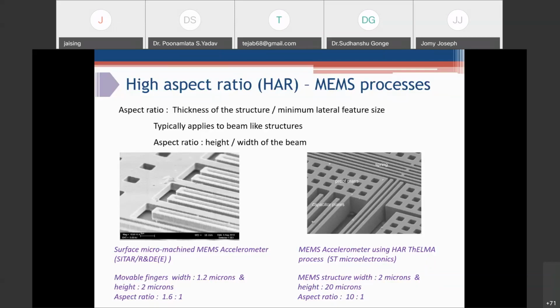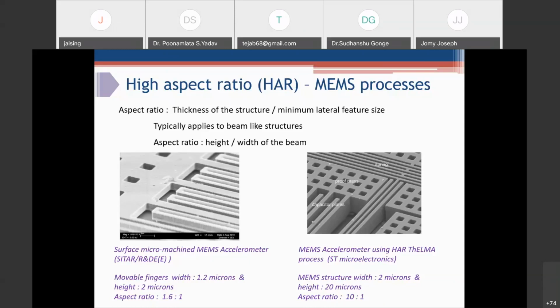For example, the accelerometers or gyros which we are using in our smartphones, mostly these are microelectronics, and they use the layer. Here the structure width is still 2 micron, but the height is 20 micron.